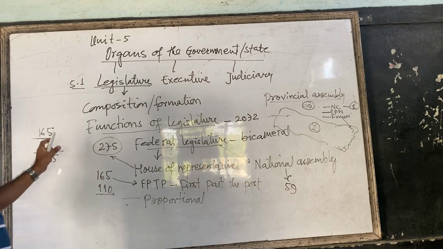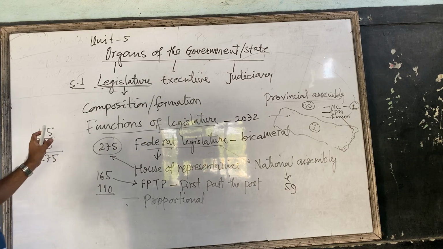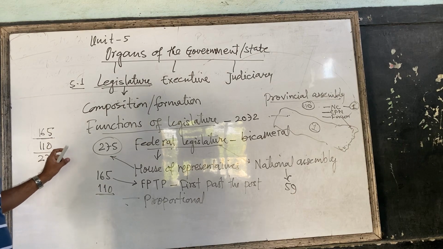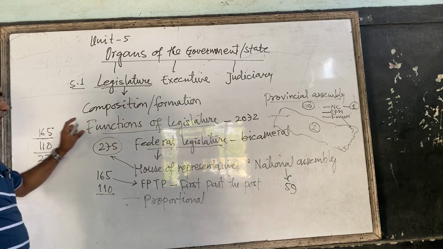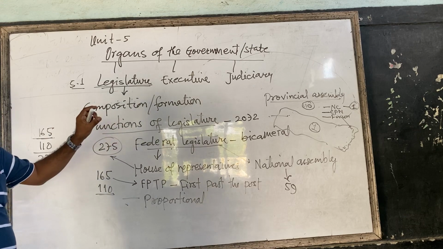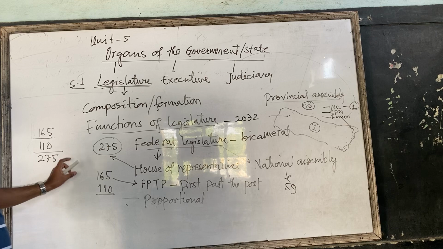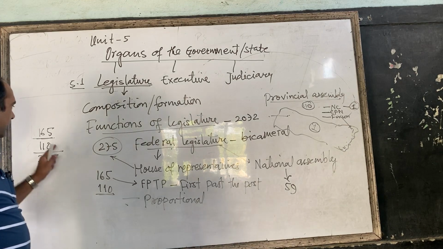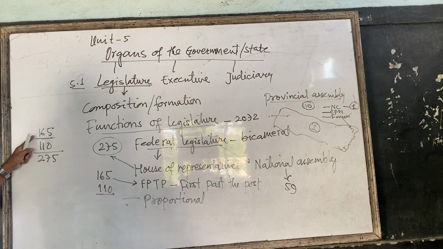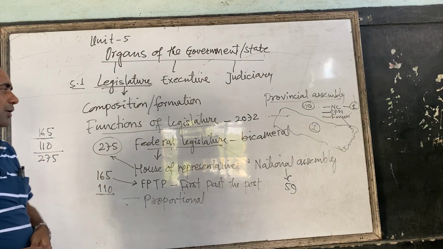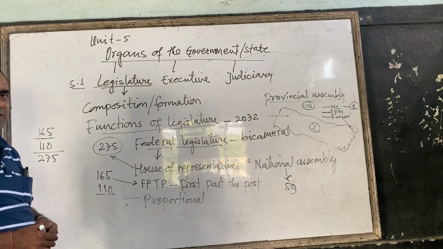That means it has to give Dalit, Adivasi, Janajati, Madhesi, Muslim, women, disabled, marginalized, all this type of people are given by Nepali Congress as members in the House of Representatives from the proportional electoral system. In this way, 165 from direct election, 110 from proportional election system, total 275 members are elected in the House, in the Parliament, Federal Legislature.